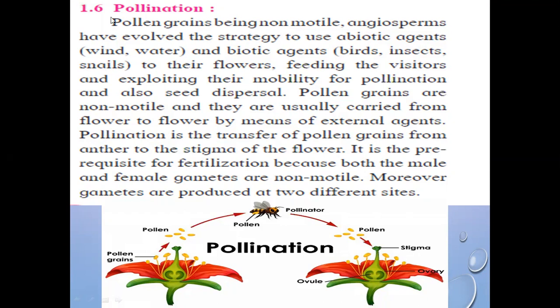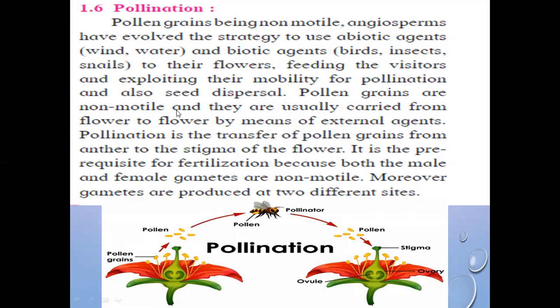Okay, so pollination is the transfer of pollen grains from anther to stigma, either of the same flower, or of a different flower. Pollen grains being non-motile, angiosperms have evolved the strategy to use abiotic agents like wind and water and biotic agents like birds, insects, snails to their flowers, feeding the visitors and exploiting their mobility for pollination and also seed dispersal.